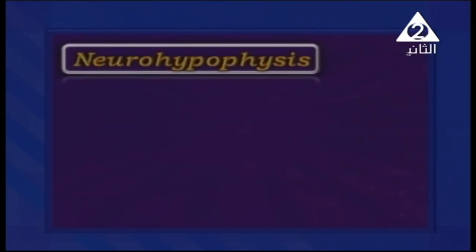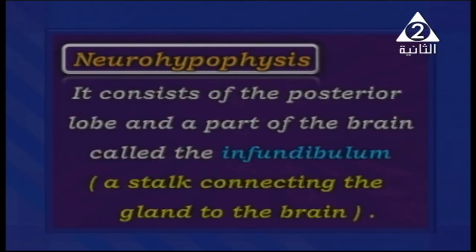Again, the gland consists of two parts: the adenohypophysis part, the anterior and middle lobe, and the neurohypophysis part, which consists of the posterior lobe and a part of the brain called the infundibulum. This part is a part of the brain, okay? Just a stick connecting the gland to the brain.